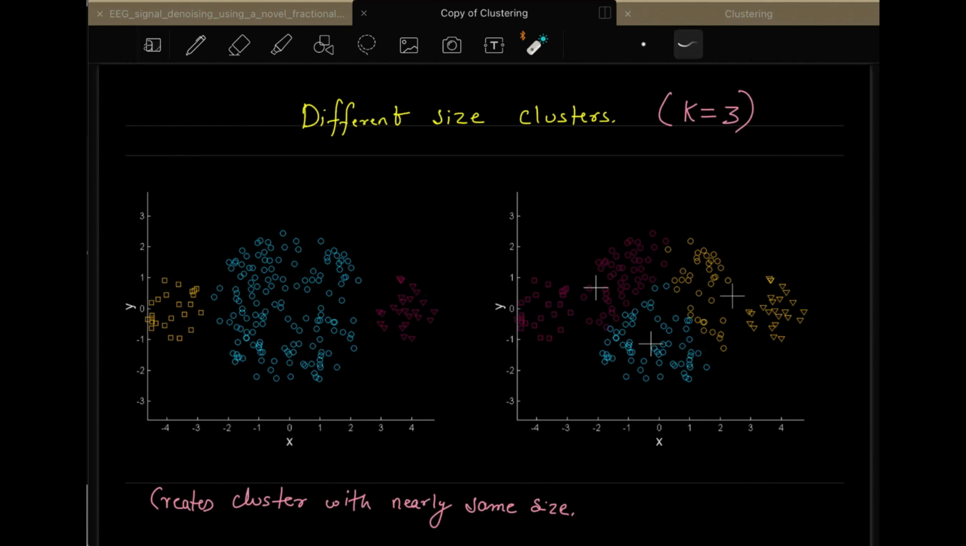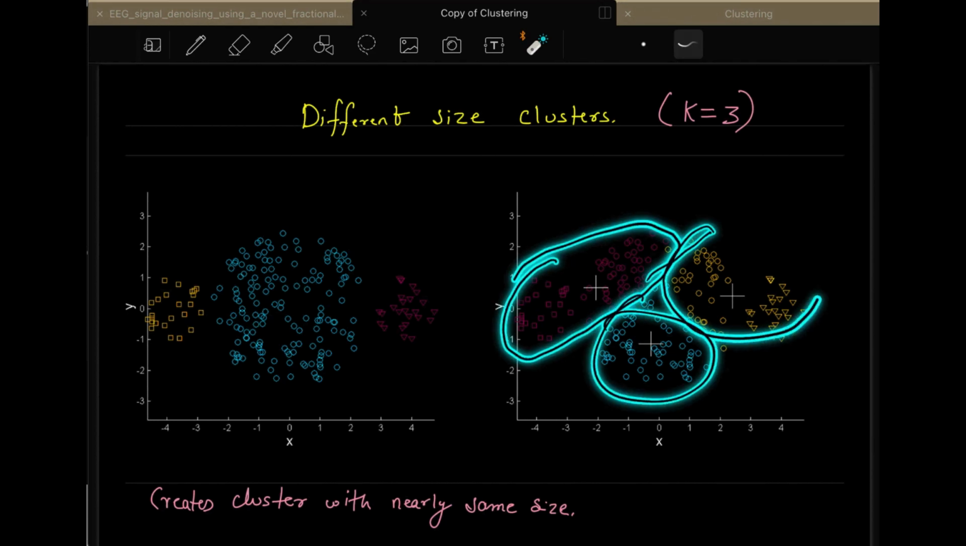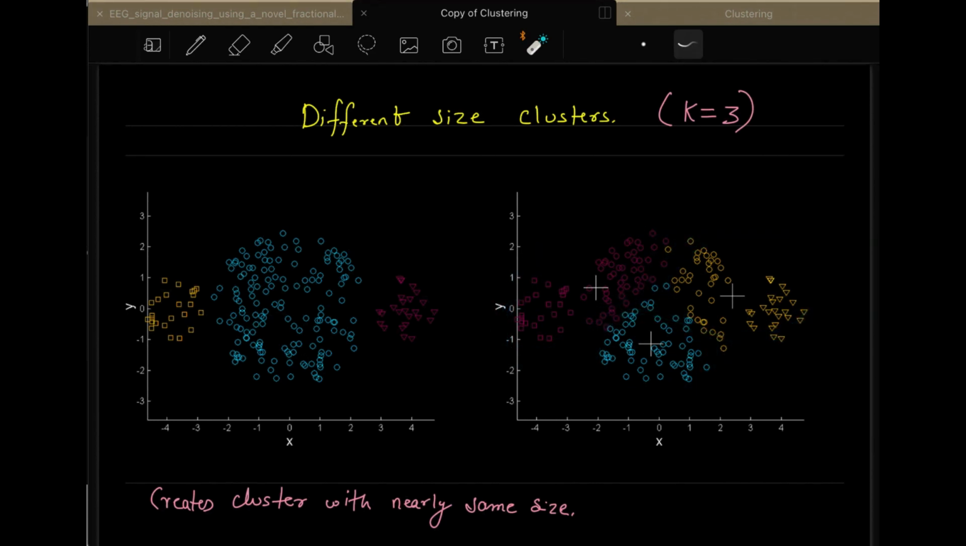That's why this k-means algorithm fails on these types of cluster settings, where you have clusters coming up like this and they are all of equal sizes. If you see here on the right side, they are all of equal sizes. So this is the problem: if you give different size clusters to k-means or k-means plus plus, it will give you this type of suboptimal result.